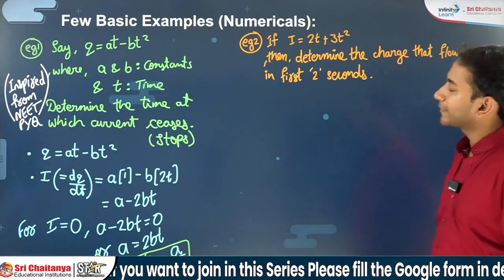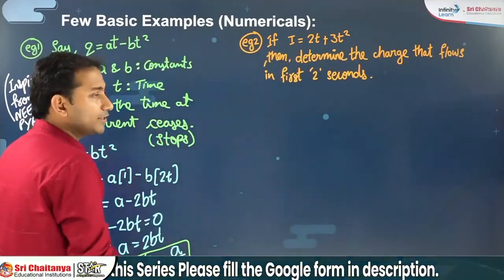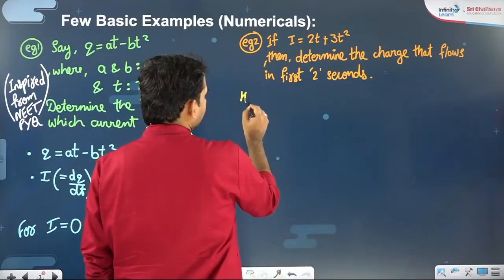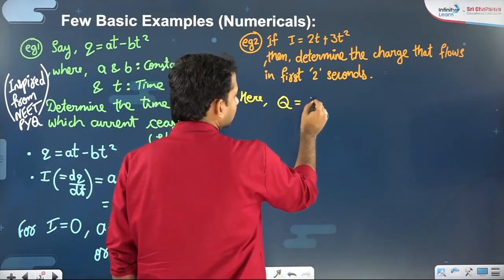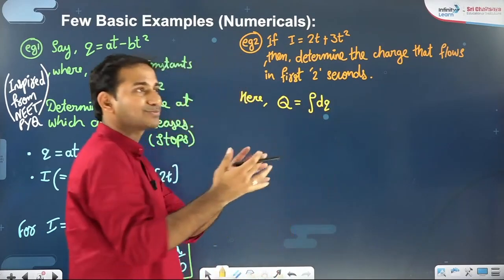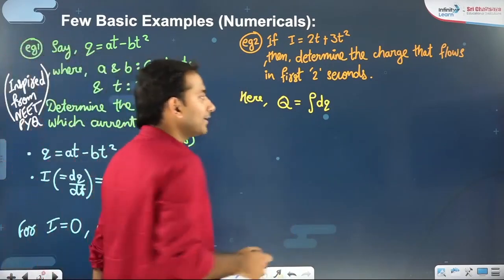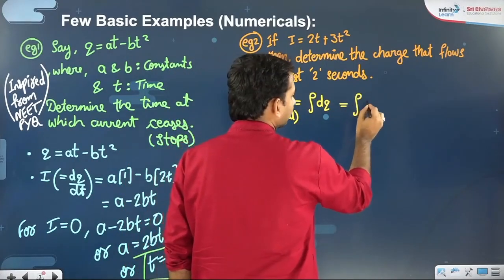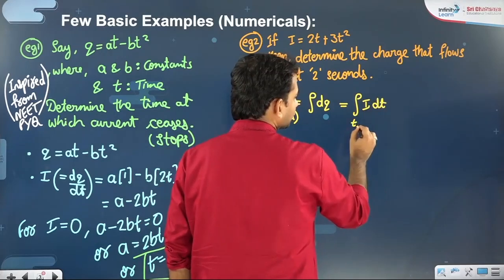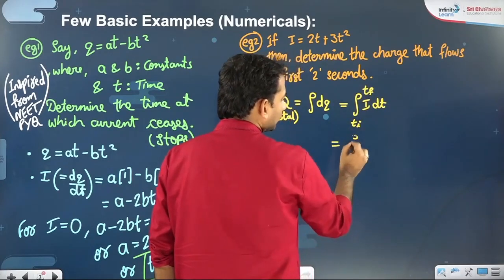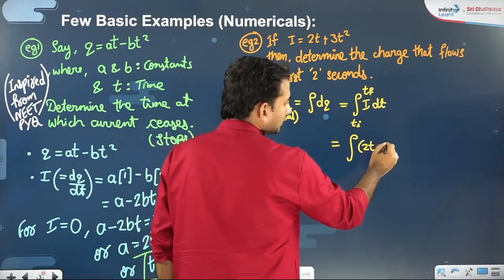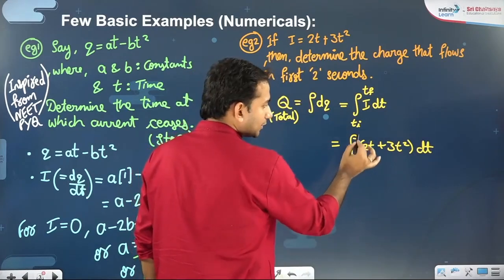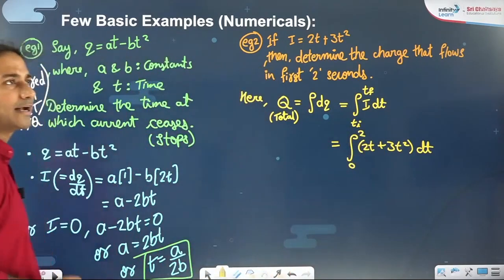Suppose they are giving you the current expression and asking for the charge, then definitely you have to make use of integration. I'll show you how. The charge is given as the integration of dq. Small charges you add up, you will definitely get the total charge. So that is equal to integration of I dt within limits t initial to t final. That is integration of 2t plus 3t square dt within limits t initial is 0 and t final is 2.